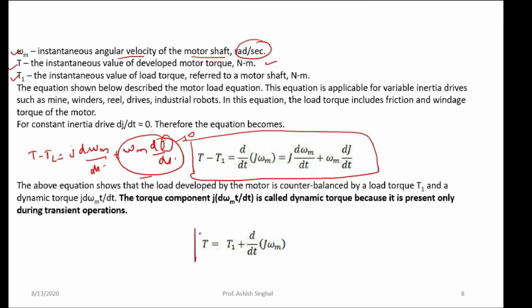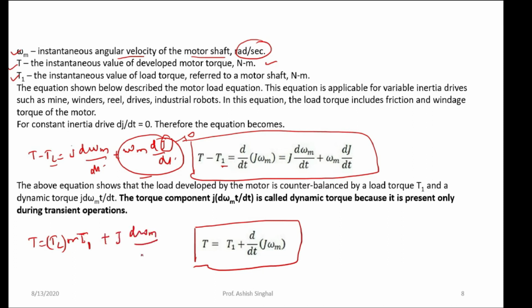The dynamic equation of the torque can be written as T equal to T1. See, this is a T1, और मैं इसको लोड टॉर्क ही बोल रहा हूँ, इसमें कंफ्यूज मत होइएगा आप लोग. तो दोनों चीज सेम है. तो अब इस T1 को मैं यहाँ से सॉल्व करूँ, तो T इक्वल्स टू TL प्लस J d omega m upon dt. So this will be the equation of the torque.